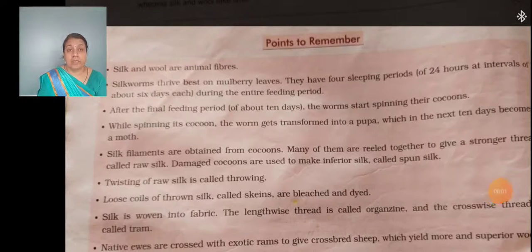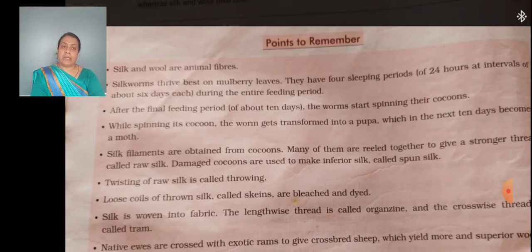Good morning students. Today we are going to discuss some important points of chapter 4, Fibers from Animals. In the previous video I discussed silk and wool. Silk is obtained from the silkworm. The silkworm thrives best on mulberry leaves.